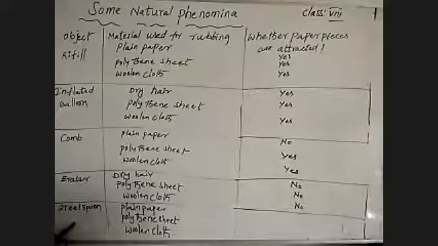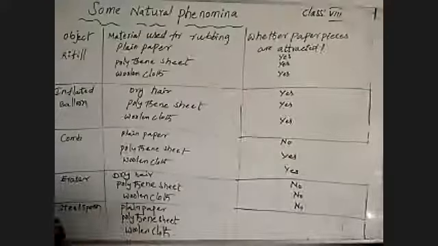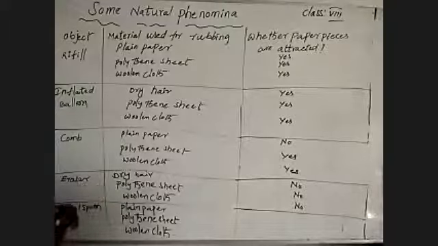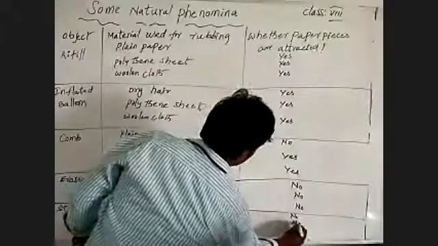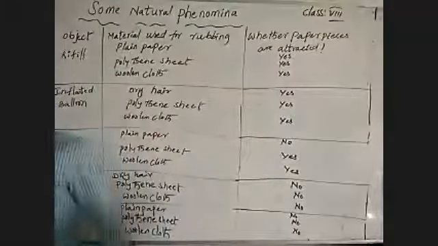Same as coming to that steel spoon. When the steel spoon is rubbed on these particular surfaces, plain paper, polythene sheet, and woolen cloth, we observed that after rubbing, when you bring the steel spoon near the pieces of paper, there is no attraction between the pieces of paper and the steel spoon. Means the papers are not attracted to the steel spoon when it is rubbed on plain paper, polythene sheet, and woolen cloth. So we can say that, what answer? No.